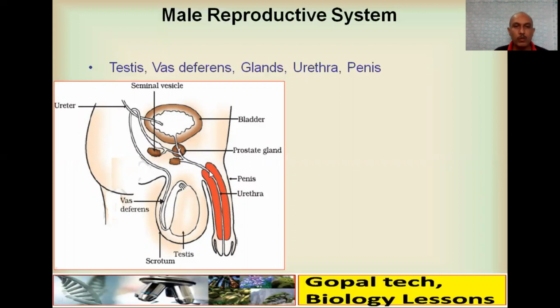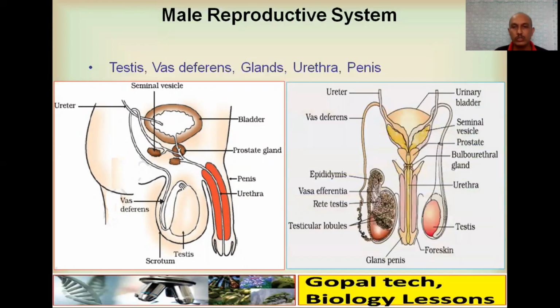Then it becomes a common passage called the urethra, because it carries both urine from the urinary bladder and the semen from these accessory glands, which will pass through an external organ called the penis. So these are the parts of the male reproductive system.